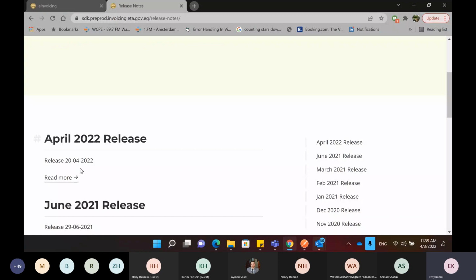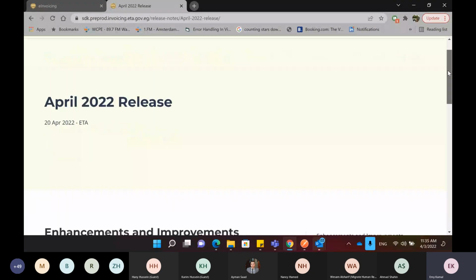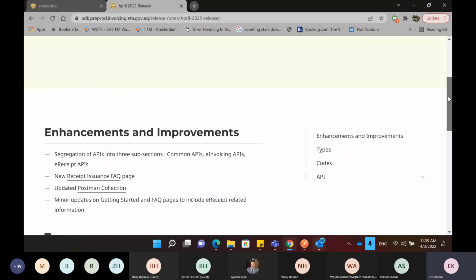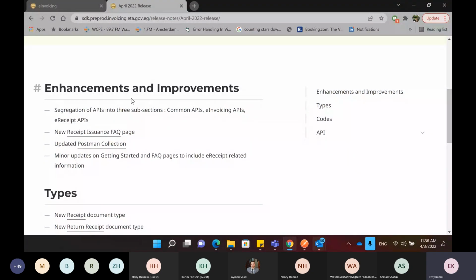So for the release notes about the new features, this is what's new and the changes that we have here. For the first part, it's explaining that we now have three subsections: the common APIs, the e-invoicing APIs, and the e-receipt APIs. We have a receipt issuance page, mainly explaining any details or any questions about how you can